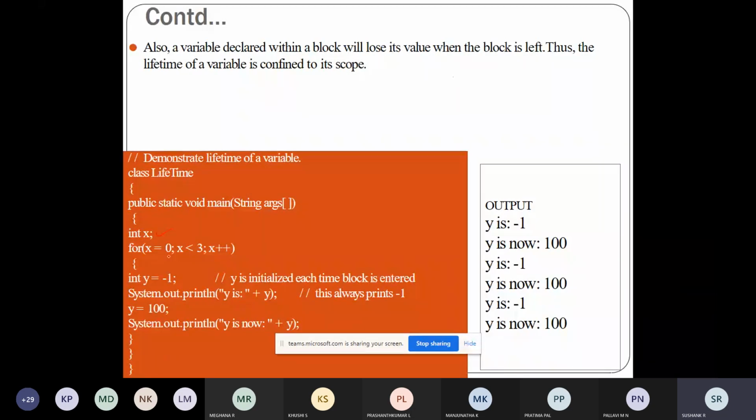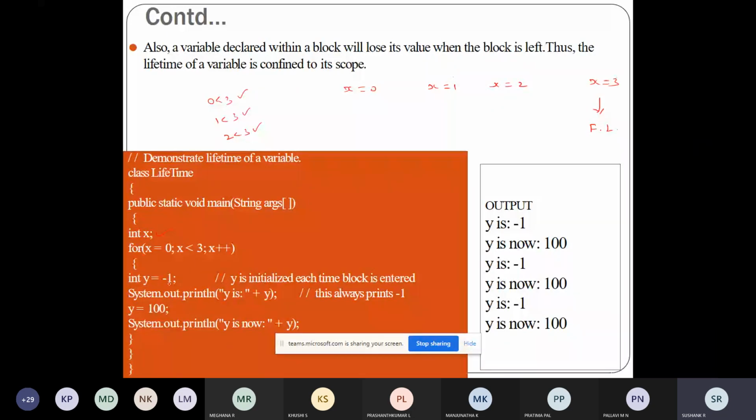The loop will be repeated three times: when x is equal to 0, 1, and 2, because 0 less than 3 will be true, 1 less than 3 will be true, 2 less than 3 will be true. When x is equal to 3, it will come out of the for loop. When x is equal to 0, first you declare a variable y and y is equal to -1.